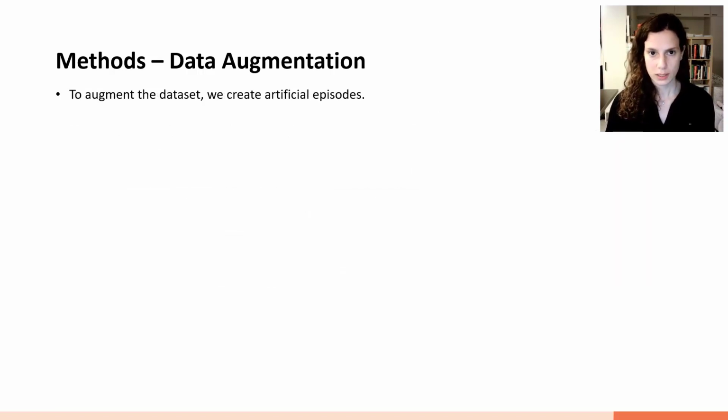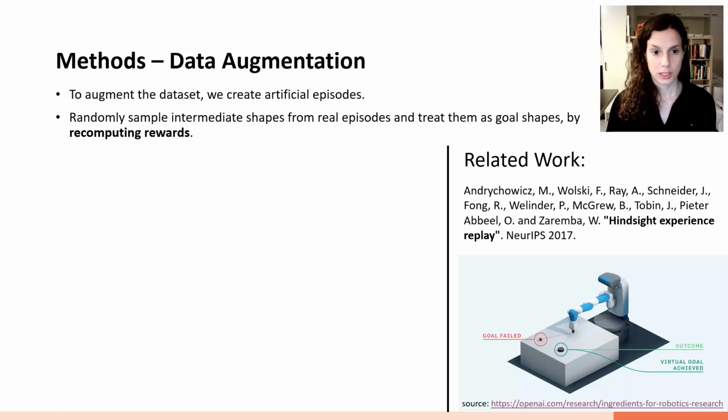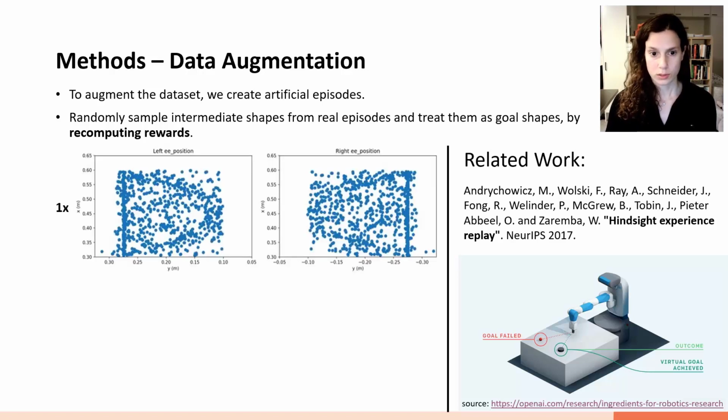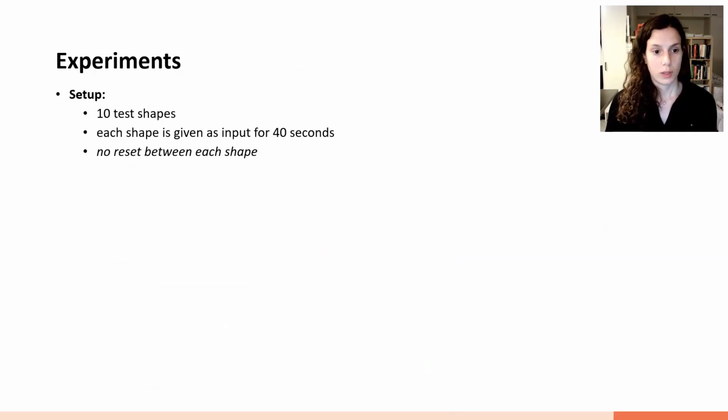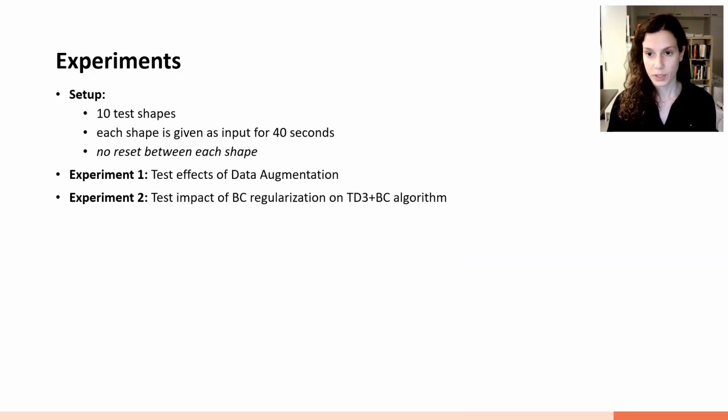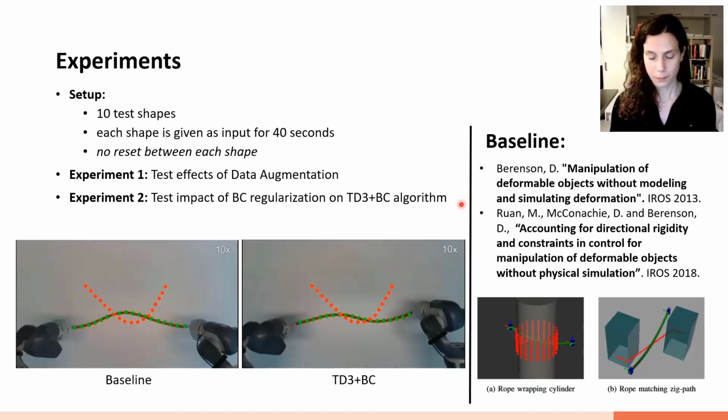We also try to augment the data by randomly sampling intermediate shapes and recomputing the rewards. So here we see the effect of that. We then perform experiments without resetting the shapes, and we test the effect of the data augmentation and the behavior cloning regularization of the offline RL method we use, the TD3 plus BC algorithm.